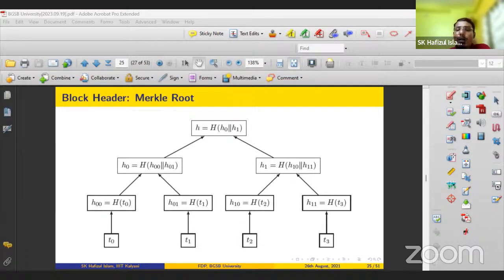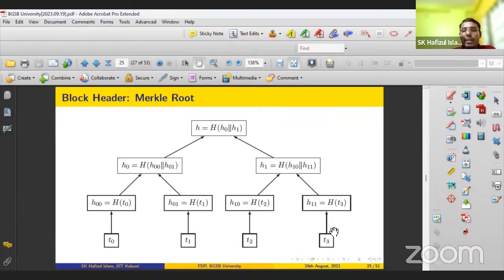Now, the cloud server stores all the other digests. This is an example of 4 transactions, T0, T1, T2, and T3. Suppose the owner wants to verify T3. It receives T3 from the cloud server and wants to verify whether T3 is the correct one or whether it is tampered. So in this case, the cloud server will provide the following information.